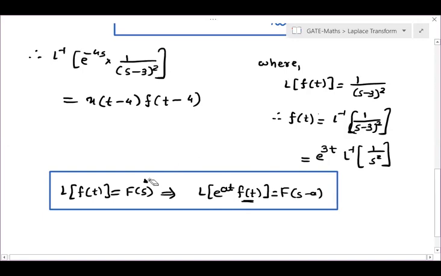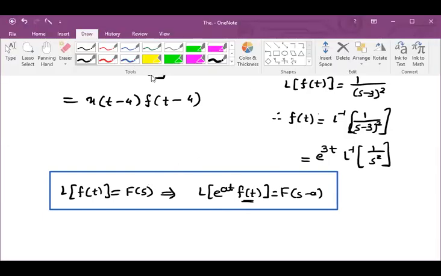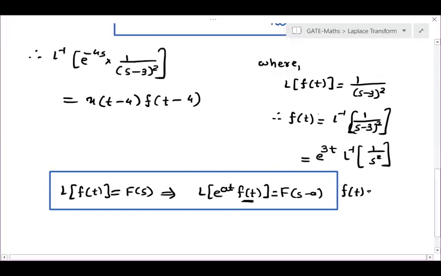So the Laplace inverse of 1 upon s square, that we know already, it is t. So it is e to the power 3t into t. So f of t is e to the power 3t into t. But what is our answer? Our final answer is u of t minus 4 into f of t minus 4.